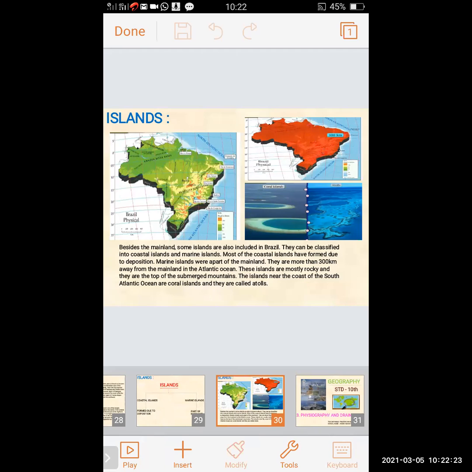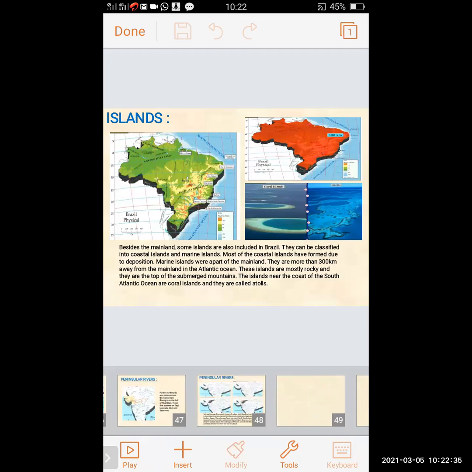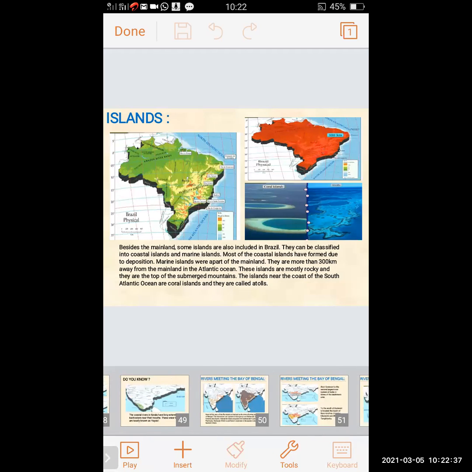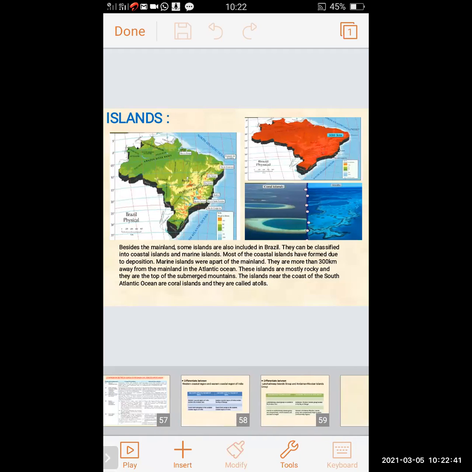The islands near the coast of the South Atlantic Ocean are coral islands and they are called atolls. So we have revised each and every physiographic division of India and Brazil in detail.